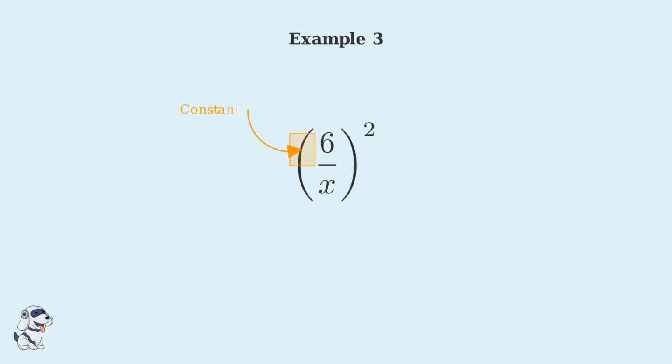Let's break down what we're looking at. In the numerator, we have the constant 6. In the denominator, we have the variable x. This makes our example more interesting because we're dealing with a variable rather than just numbers. And the entire fraction is raised to the power of 2, which is our exponent.